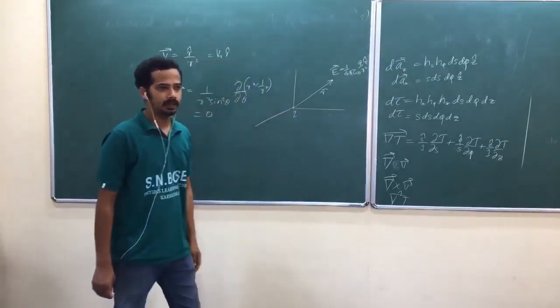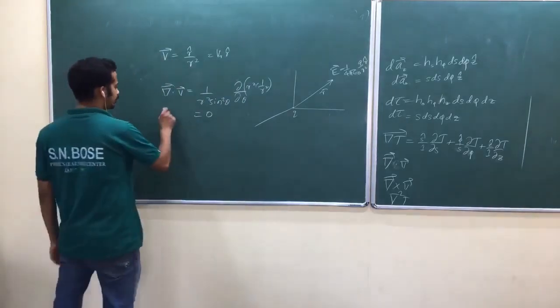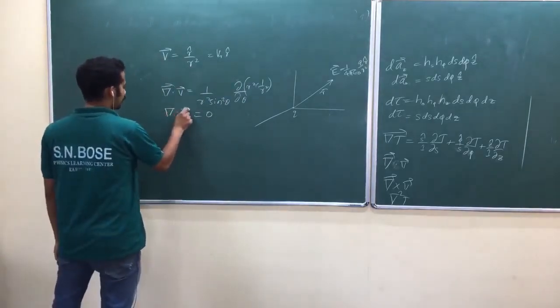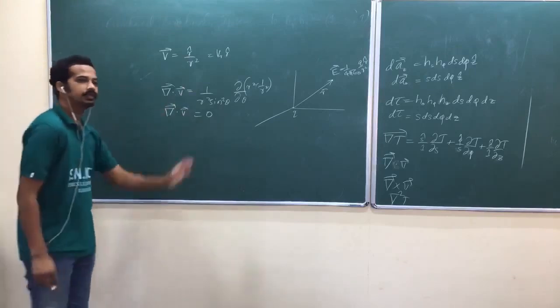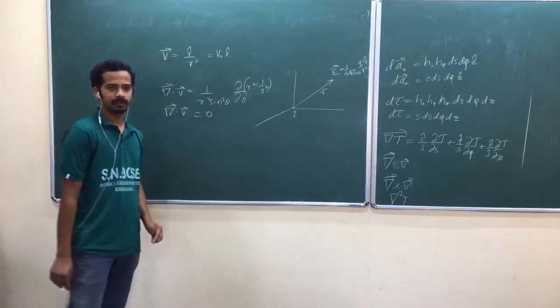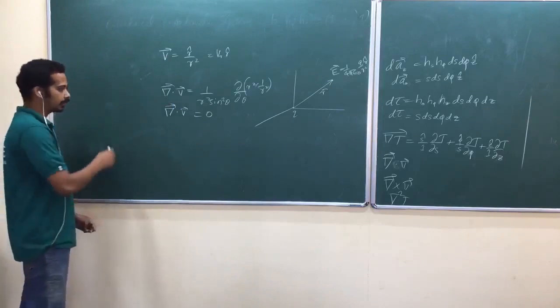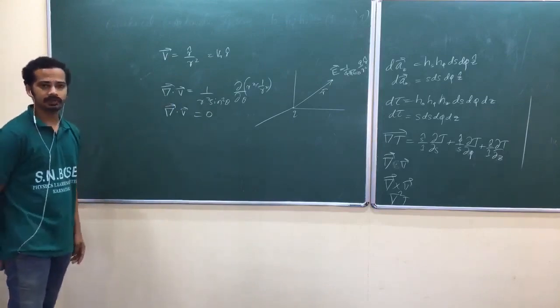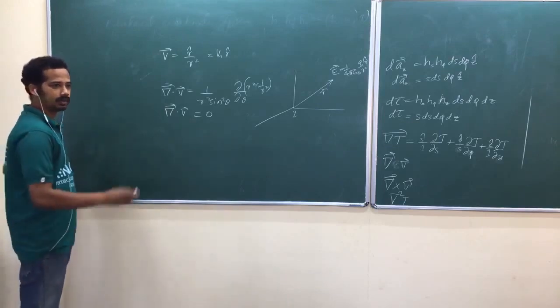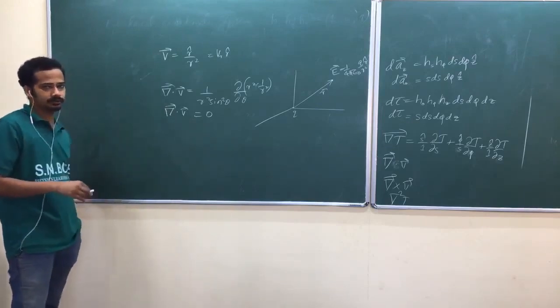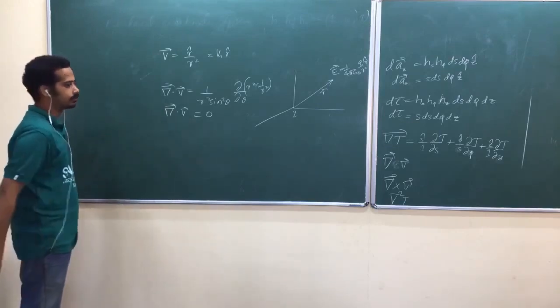Yes, divergence is 0, but we can't take the derivative at r equal to 0. It's not differentiable at r equal to 0. You can't take the divergence of this vector field at r equal to 0. So we have to fix this issue.